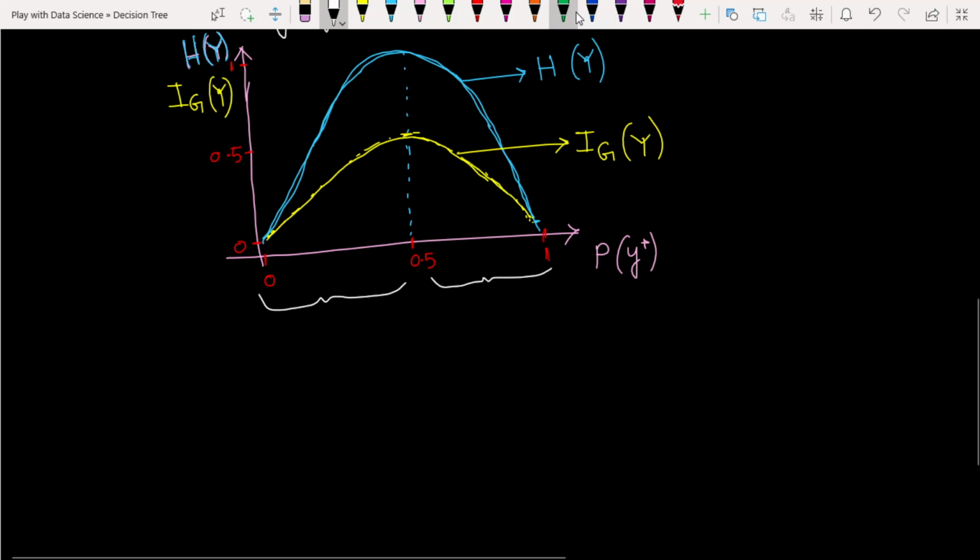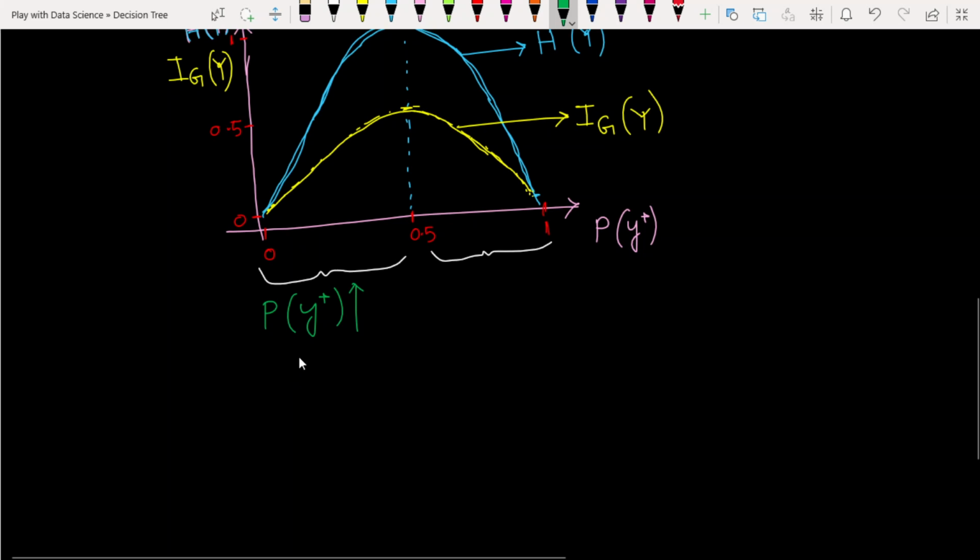In this region, the probability of y plus value increases, and our entropy value is also increased, and our Gini impurity value is also increased. You see this deep green region here, I'm talking about this region.